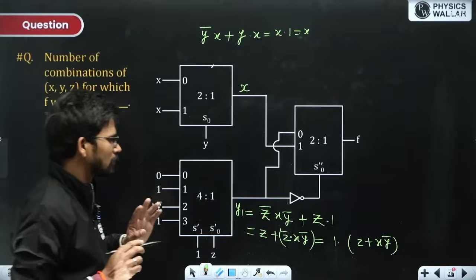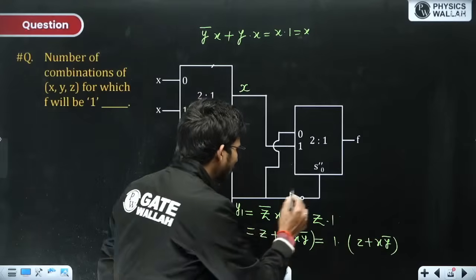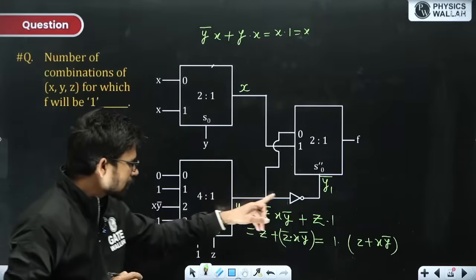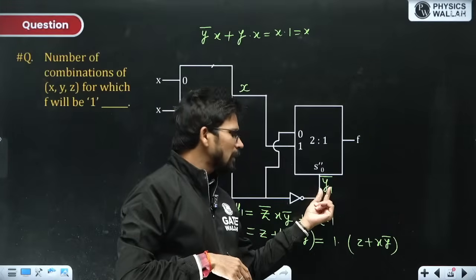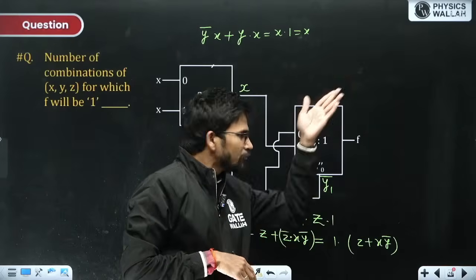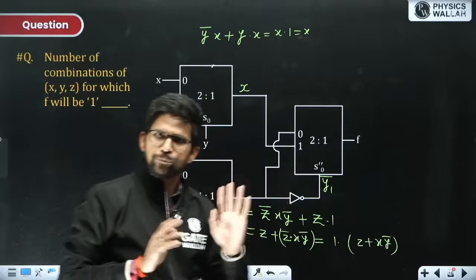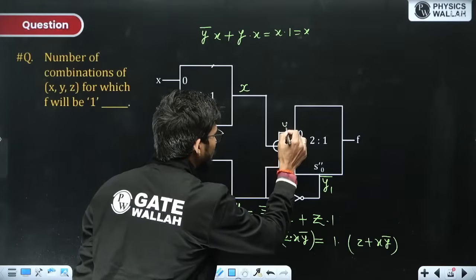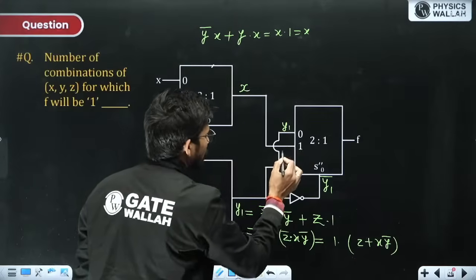This is y1. So I am taking it to be y1, and I am taking here y1 bar, because this y1 comes over here, and so I'll be solving this f in terms of y1, and in the last step I'll put the value of y1 to be z plus xy bar. Now this is y1 bar. This y1 is also applied over here at I0, and this x is coming over here at this point.